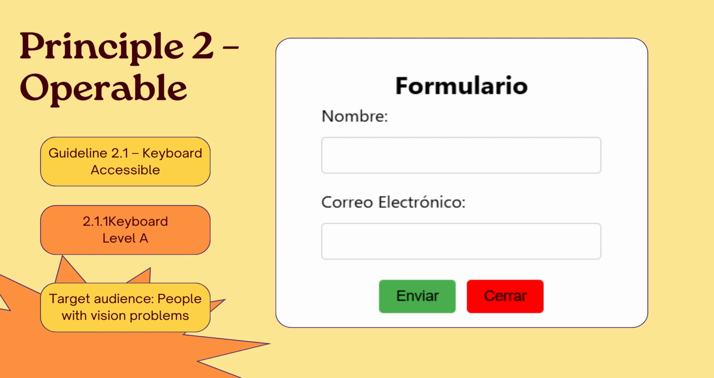All functionality of the content is operable through a keyboard interface without requiring specific timings for individual keystrokes, except where the underlying function requires input that depends on the path of the user's movement and not just the endpoints. I meet the criterion because all interactive elements are accessible by pressing tab or using standard keyboard combinations. My target audience is people with vision problems.